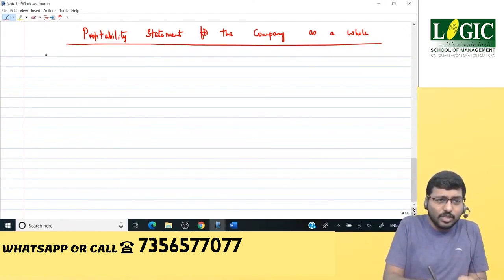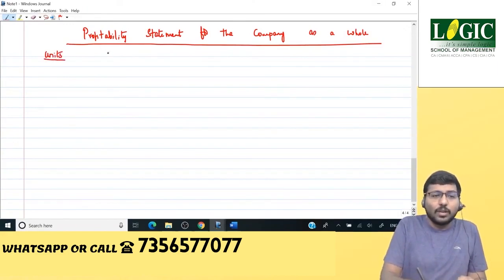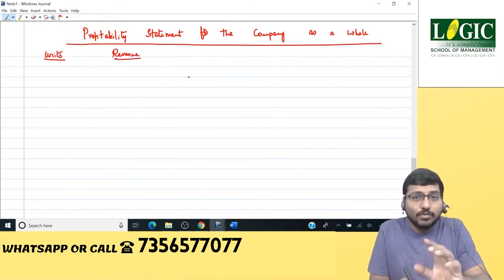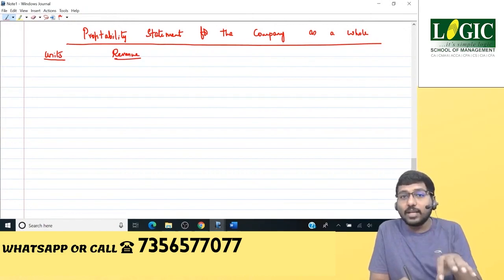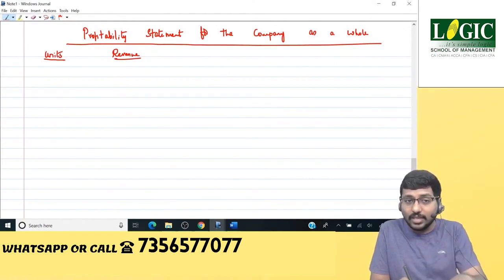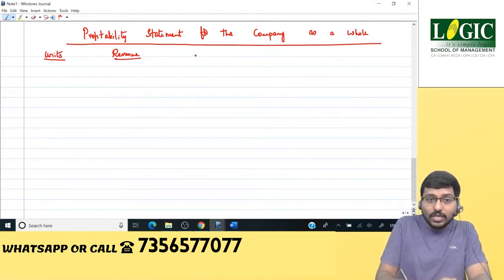So it's going to be units, revenue. For the company's point of view, now think as if you're the company. If you're the company, what's going to happen? You will have two types of cost. One is South Division cost. Other one is North Division cost.